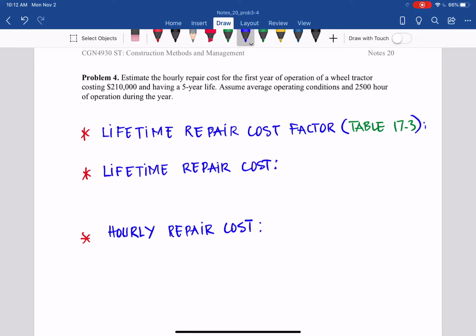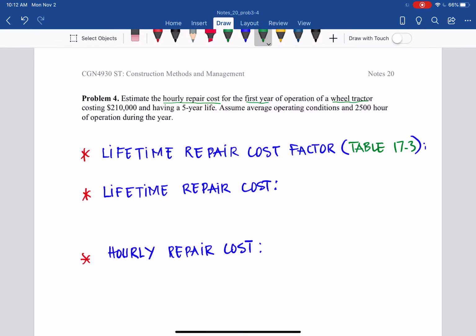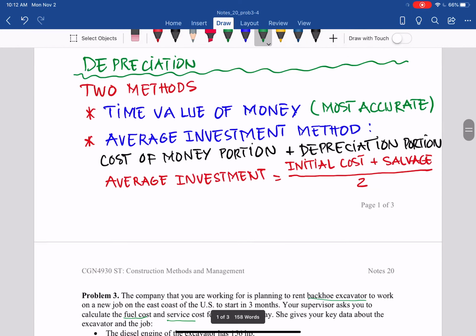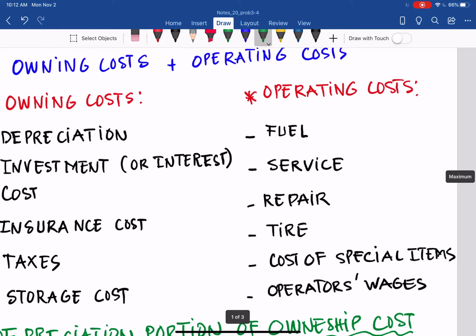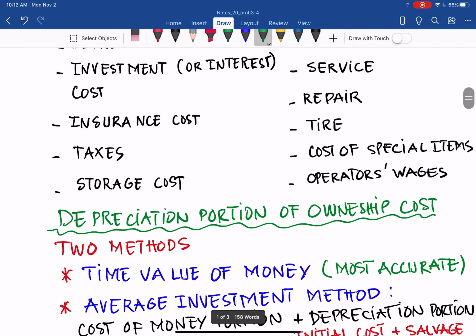Problem 4. Estimate the hourly repair costs for the first year of operations of a wheel tractor costing $210,000, having a 5 years life. Assume average operating conditions and 2,500 hours of operating during the year. So with that one, as you can see, this is one of the components in the operating cost, which is repair, the third item in operating cost.